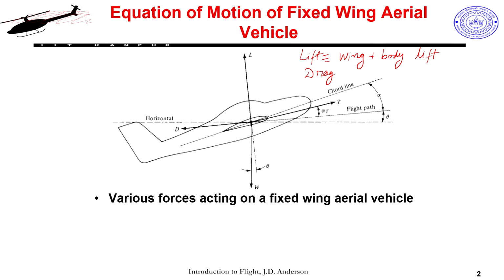Okay. So, I have lift acting normal to my direction of airflow, and this is my direction of V infinity, the free stream. So, I have lift, I have drag, and of course, the whole aircraft will have some weight, because that is something which my lift must balance to keep it flying. So, my weight will be acting vertically downwards.